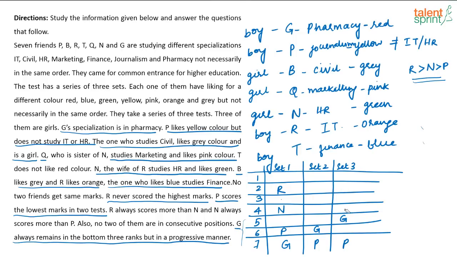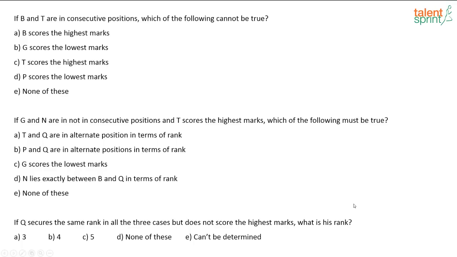See, for example, if I consider R to be in rank 3 in set 3, where can I place N? I can't place N anywhere. And if N comes here, then R and N will be adjacent. If N comes here, then R and N and P will be adjacent. So, this is not possible. The only place again where I can keep R is here. So, this can be R and this can be N.